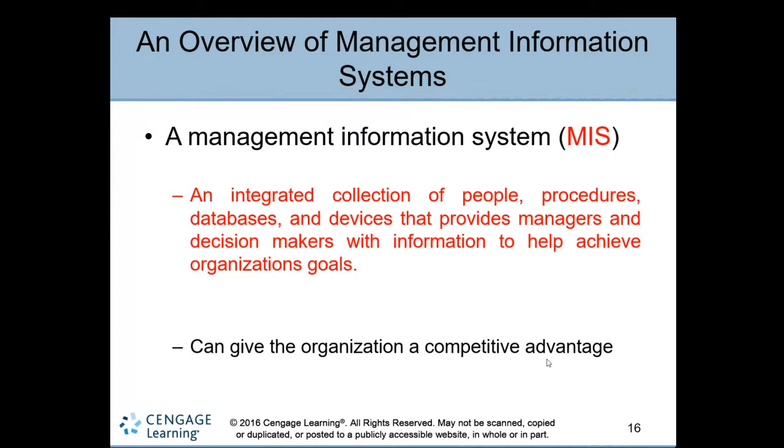So it's a system which provides information to the managers and decision makers to achieve the organization goals for running their business operations. It also helps organizations achieve competitive advantages over the competitors in the market.